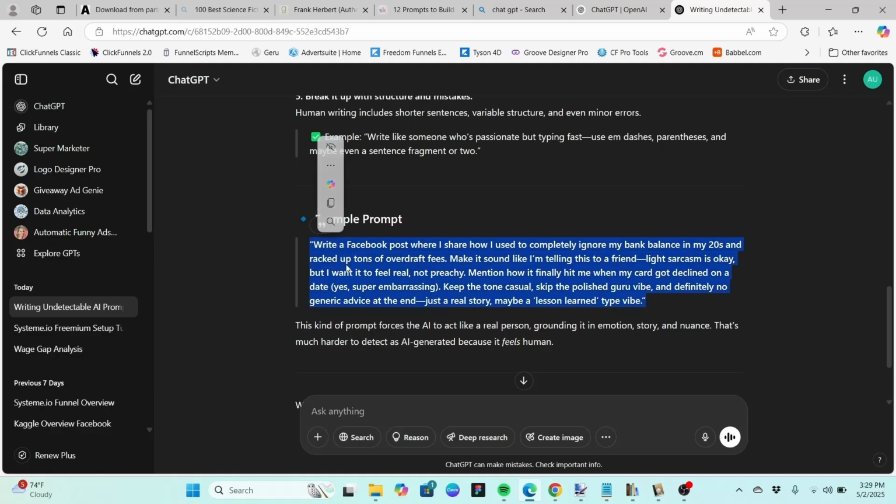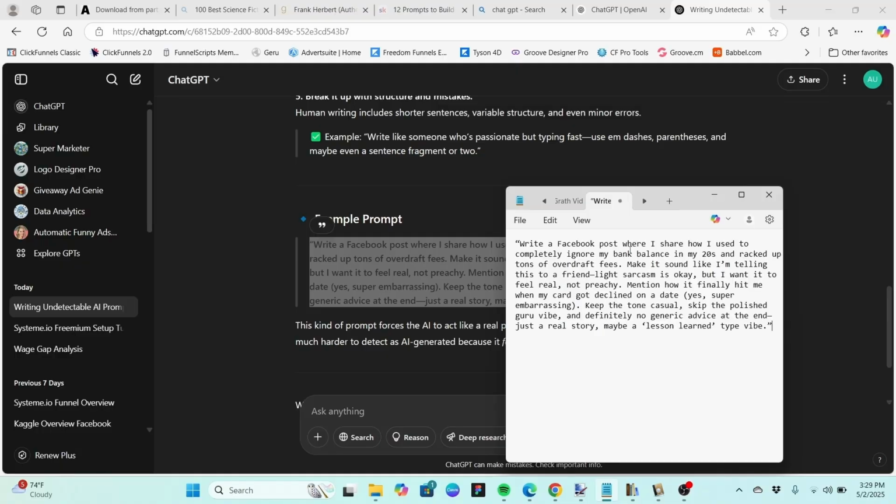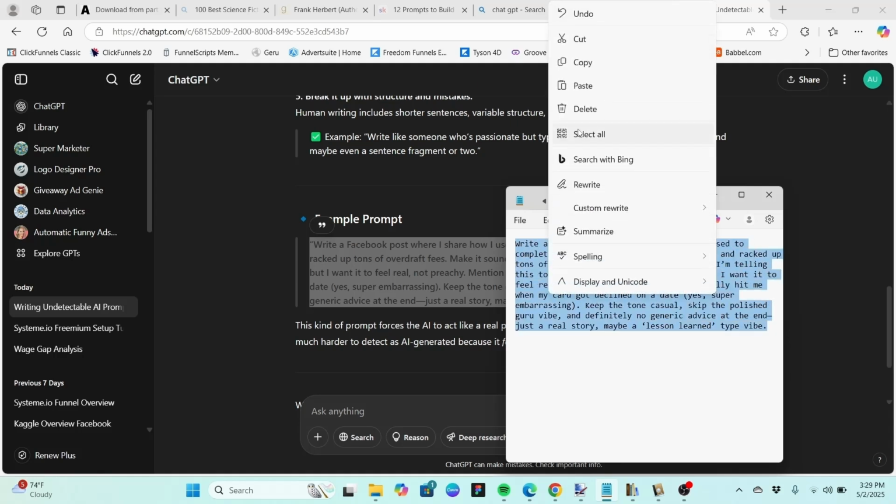That will be good enough. We just need something to feed into the tools. So we will copy that, take the quotes off the end, and then copy it again.